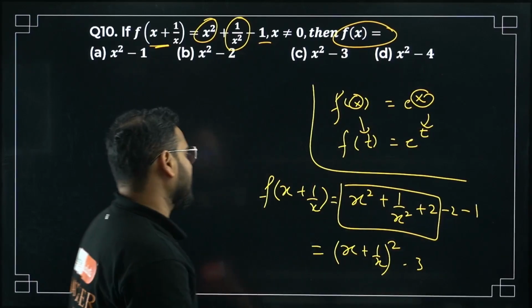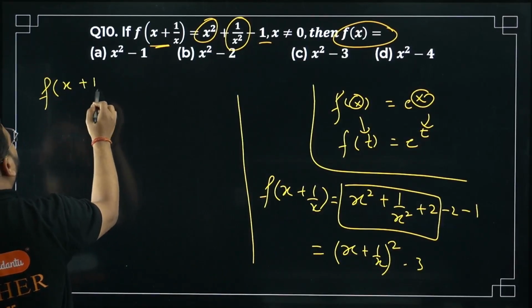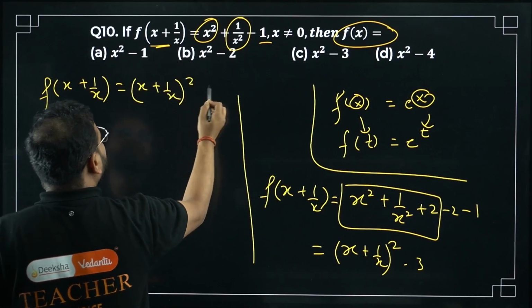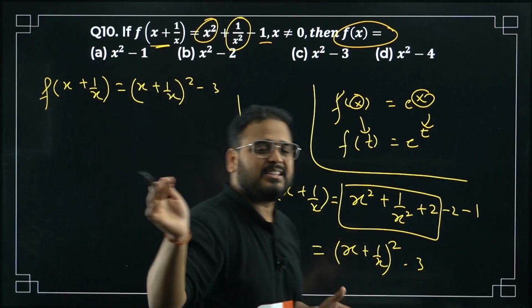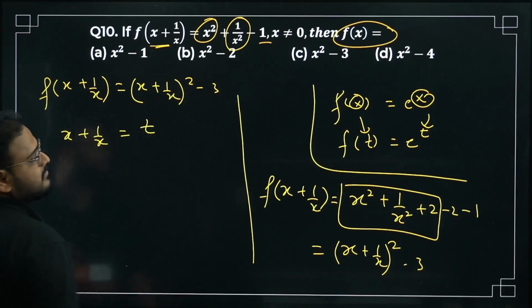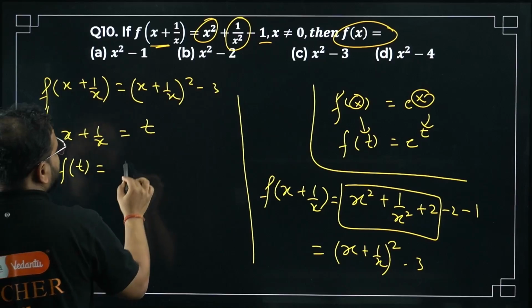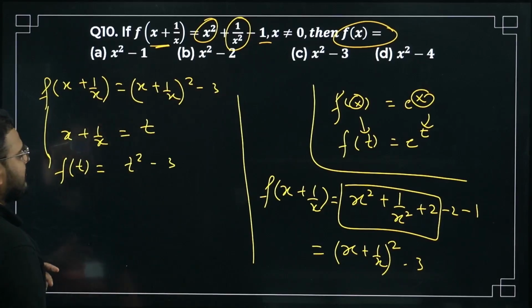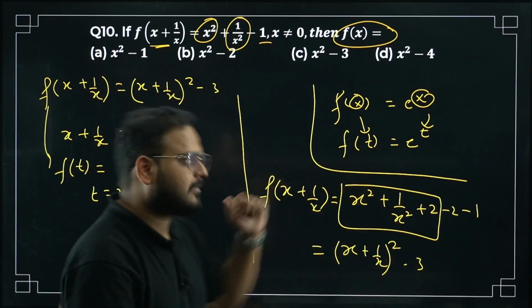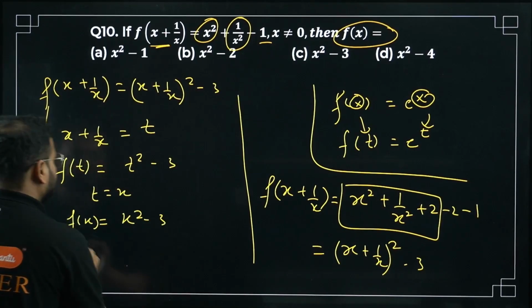See the magic now. What am I getting? f of x plus 1 by x equals x plus 1 by x the whole square minus 3. I can write the variable as anything. So simply take x plus 1 by x as t. This becomes f of t equals t square minus 3. I can write t as x also. It will become f of x equals x square minus 3.